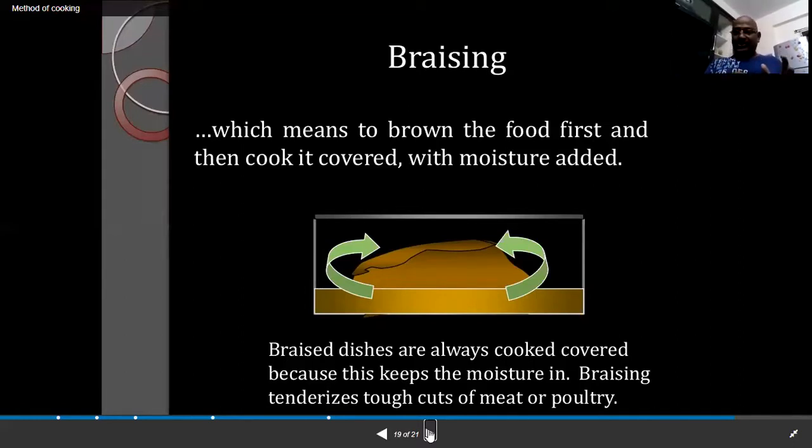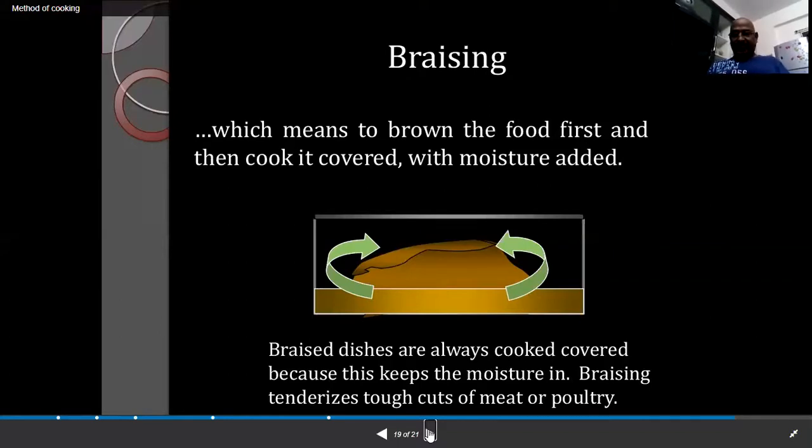Moisture is also released from the food, and the fat is released too. The dry heat and moisture both heat the food, and the food cooks through the combination method. That is known as braising.